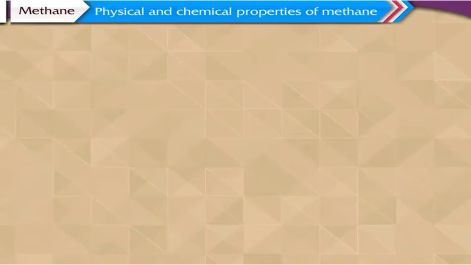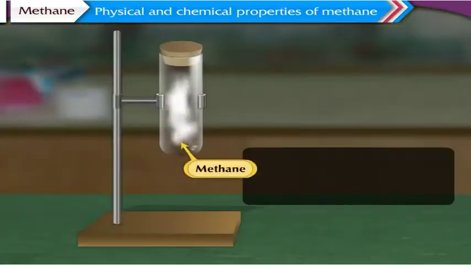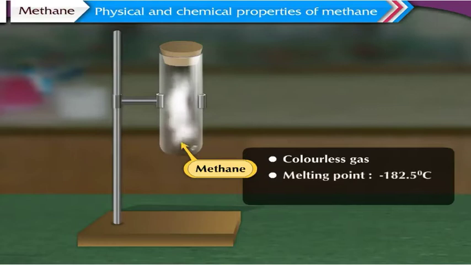Physical and chemical properties of methane. Physical properties of methane. 1. Methane is a colorless gas. 2. The melting point of methane is minus 182.5 degrees Celsius, while its boiling point is minus 161.5 degrees Celsius.